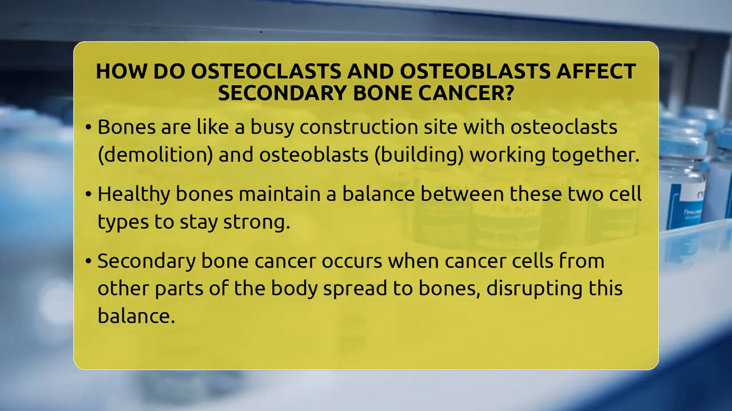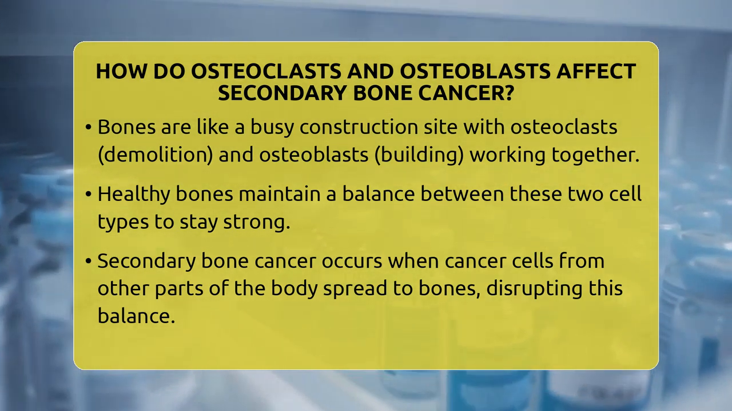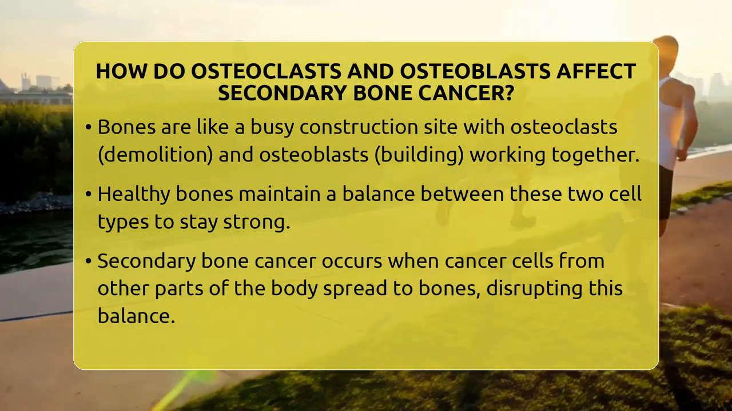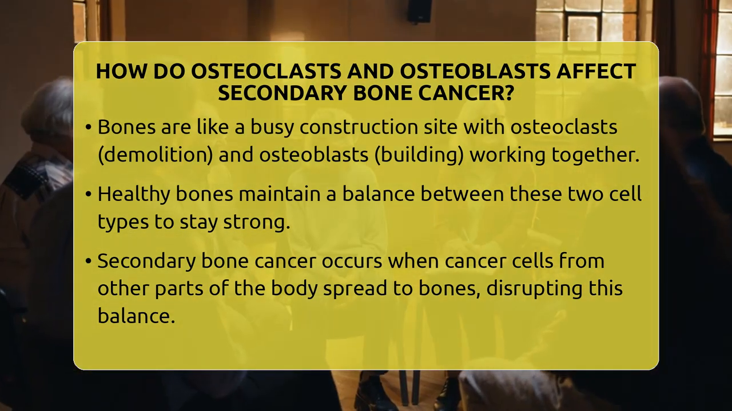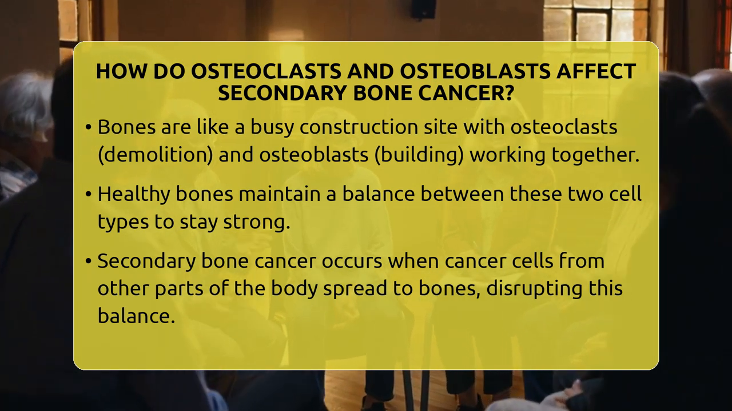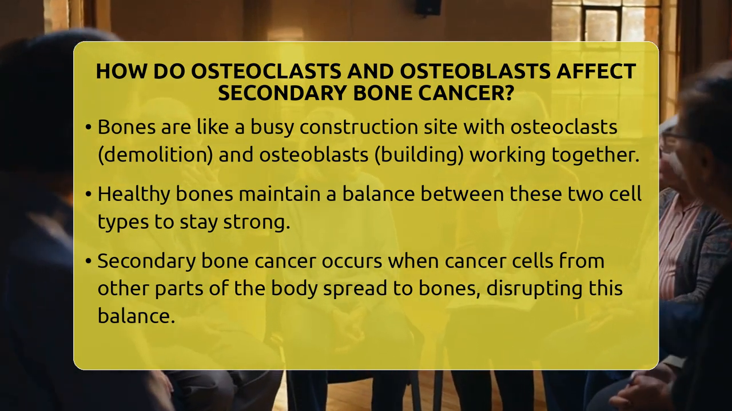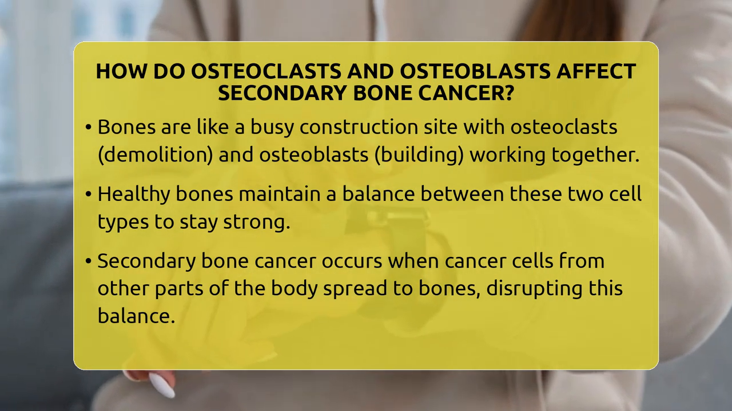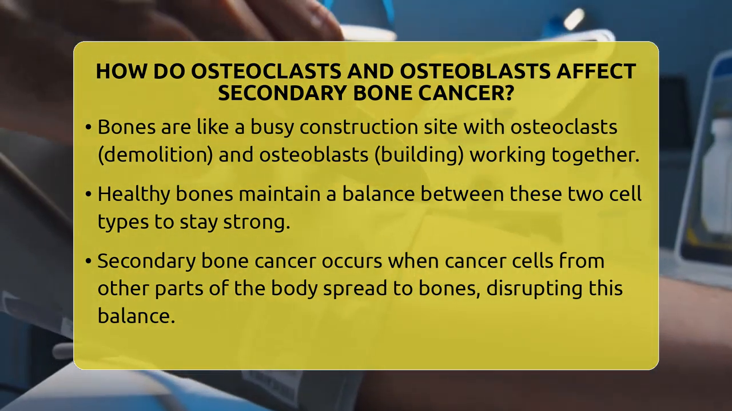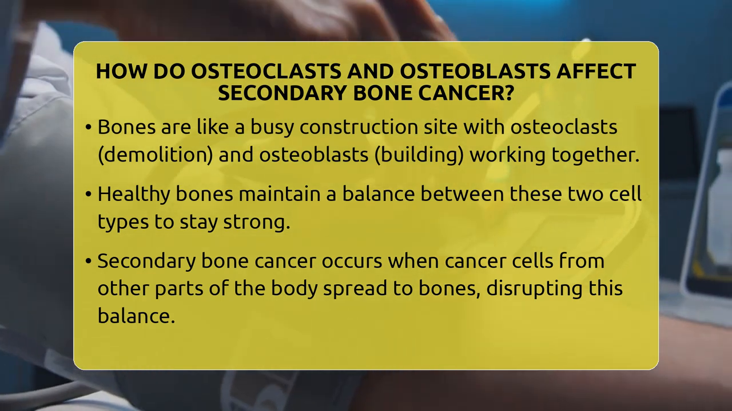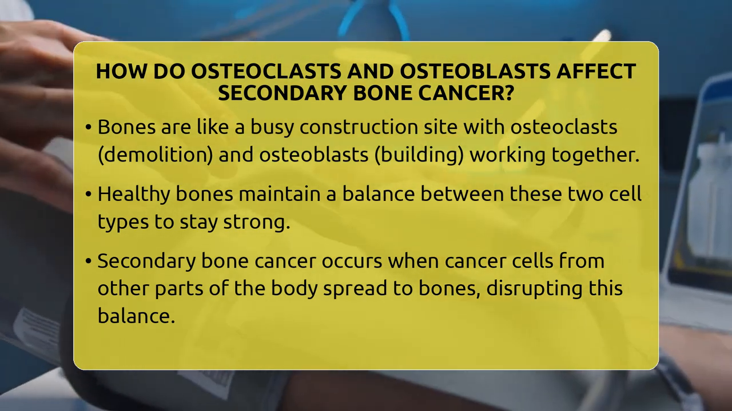Osteoclasts are like demolition crews. They break down old or damaged bone tissue. Osteoblasts are the builders. They create new bone. In healthy bones, these two work together to keep the bones strong and balanced. But when cancer spreads to the bones, this balance gets disrupted, and these cells play a big role in how the cancer develops and progresses.